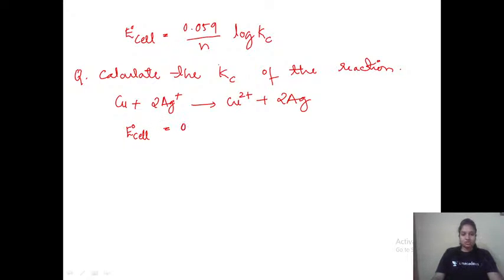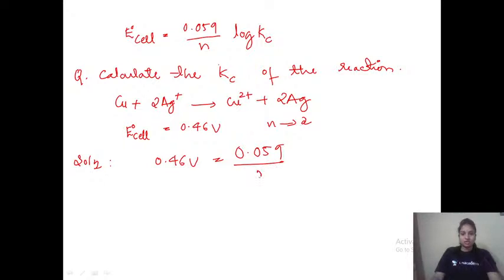Given E naught cell is 0.46 volt. So we need to find Kc of this particular reaction. What all do we need here? We need the n value, we need the E naught cell value, and we can calculate the Kc value. So the number of electron changes in this reaction is 2. Solution. Okay. So E naught cell is 0.46 volt. The formula is right here in front of you.